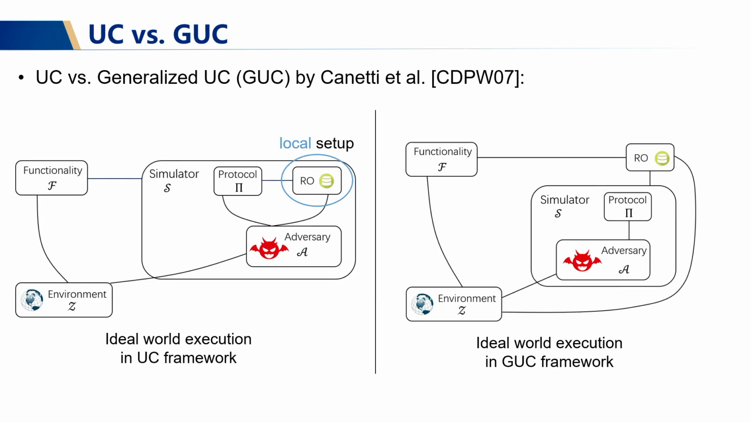The situation is different when we turn to the generalized UC, short for GUC framework. As you can see, in the GUC framework, the random oracle is now external to the simulator, and the random oracle serves as a shared setup that can cross multiple protocol sessions and can be accessed by the environment directly. Therefore, the random oracle becomes global and cannot be simulated by the simulator anymore. In this work, we will mainly focus on the global random oracle, since it is a more realistic setup assumption compared to the local random oracle.